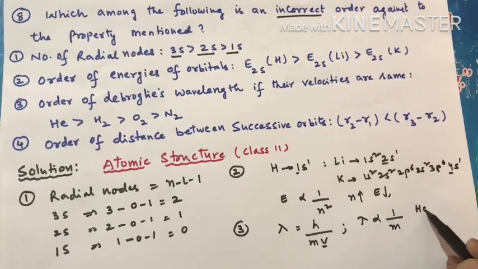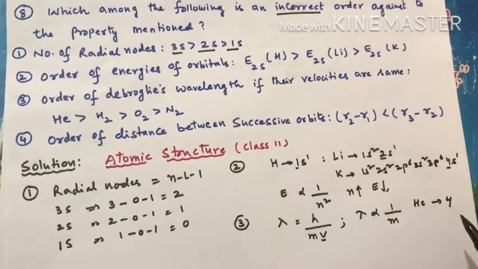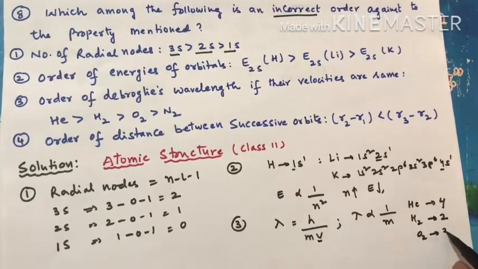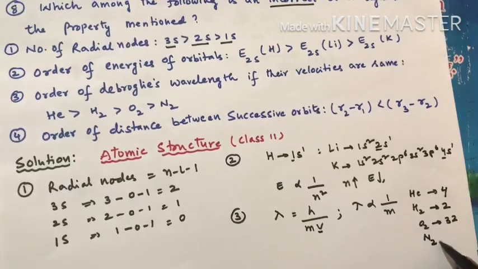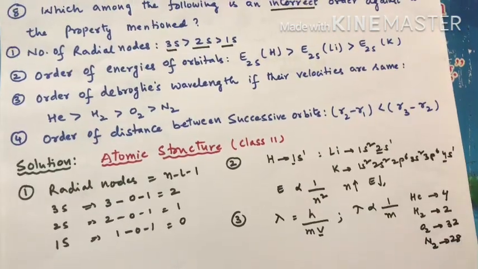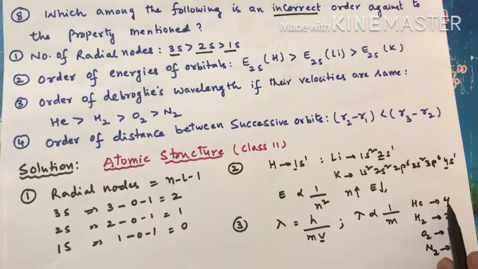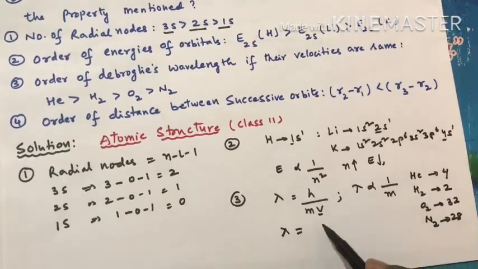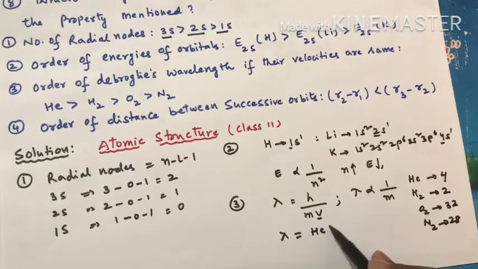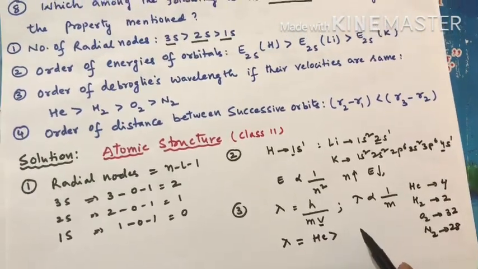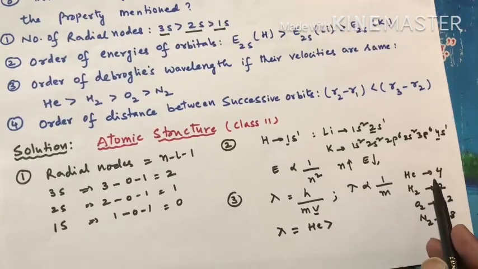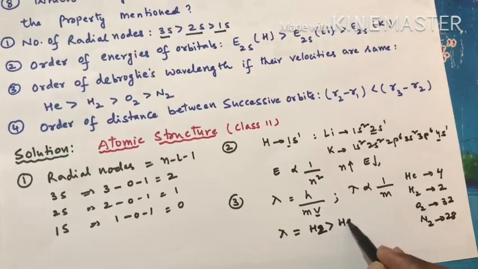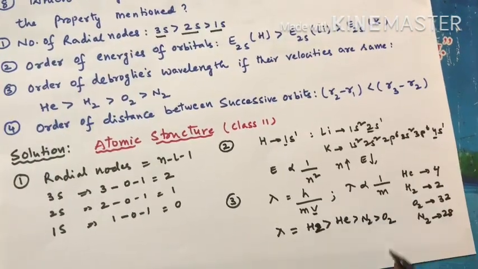Molar mass of helium is how much? 4. Molar mass of H2 is how much? 2. Molar mass of O2 is how much? 32. Molar mass of N2 is how much? 28, right? So the one which is having low molar mass has the highest wavelength. So how will you arrange the lambda? H2 greater than He greater than N2 greater than O2.